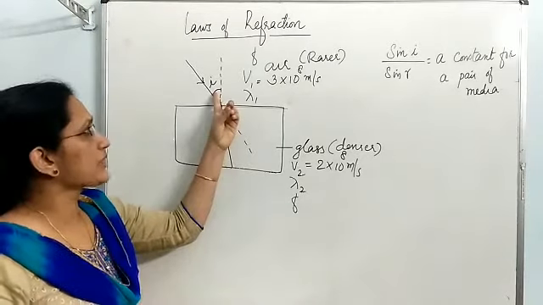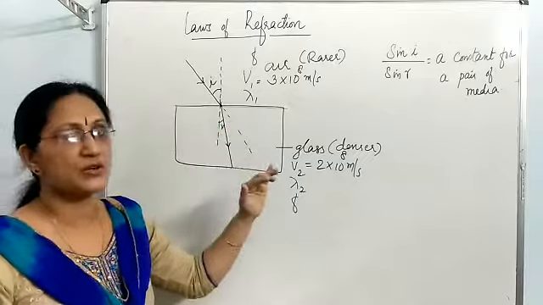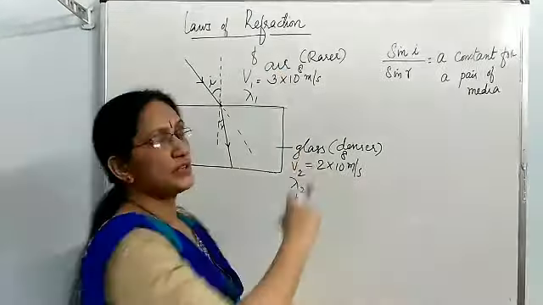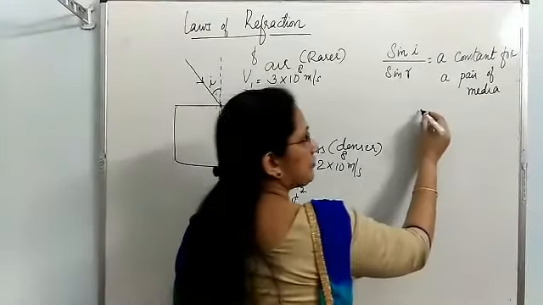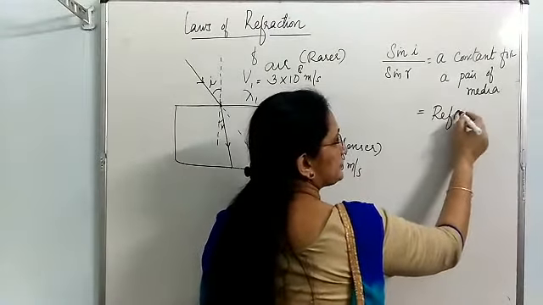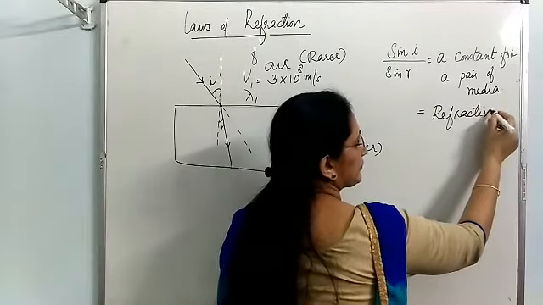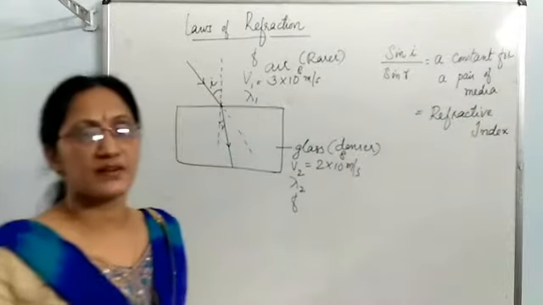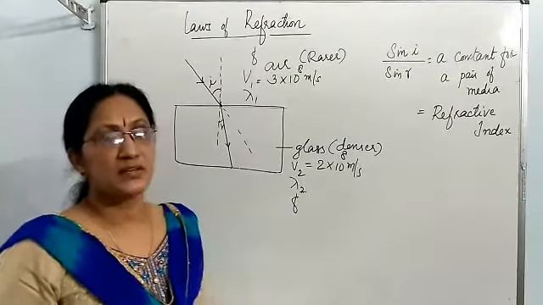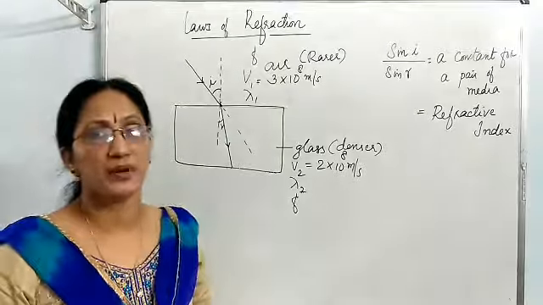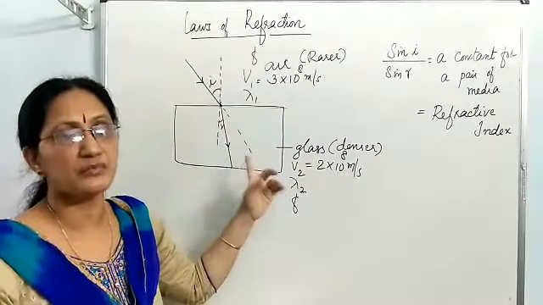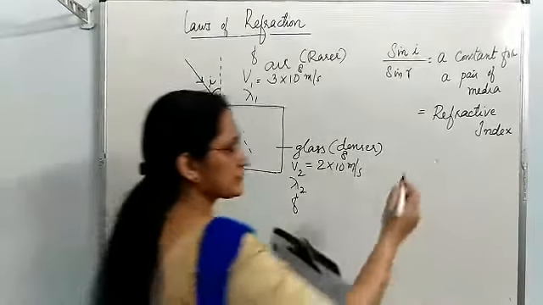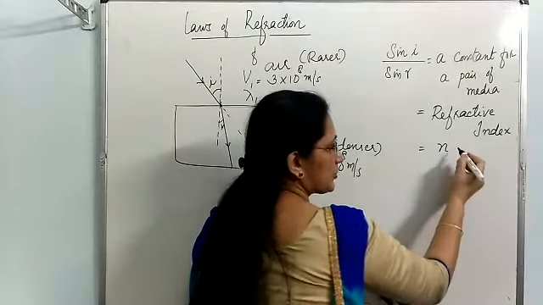The ratio of sin I to sin R is always constant for a particular pair of media, and that constant is given a name, refractive index. Refractive index is a term that tells us how much the ray can bend while entering from one medium to another optical medium. And for refractive index, we use different symbols.